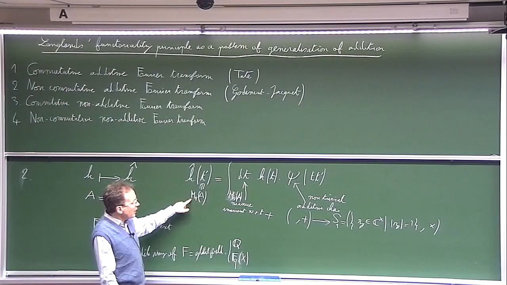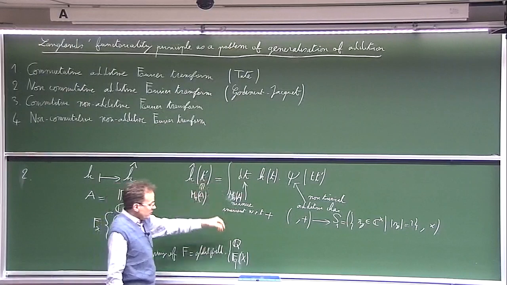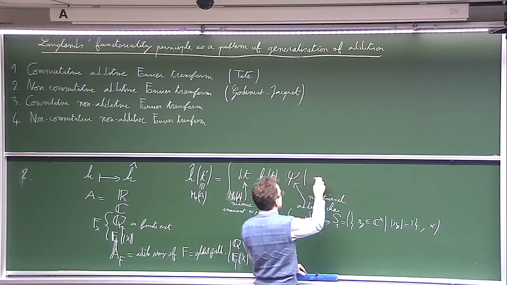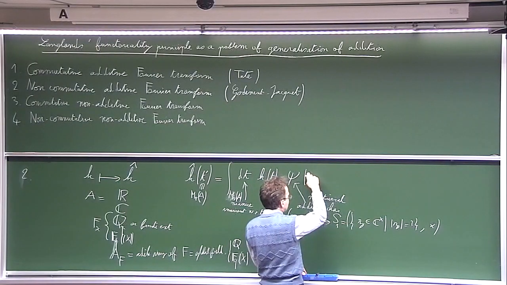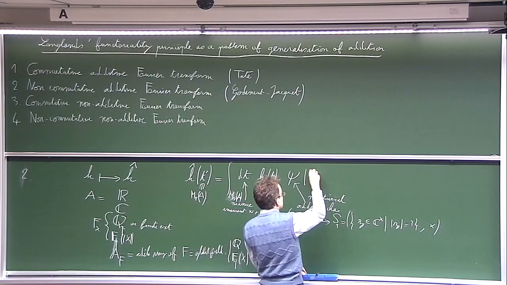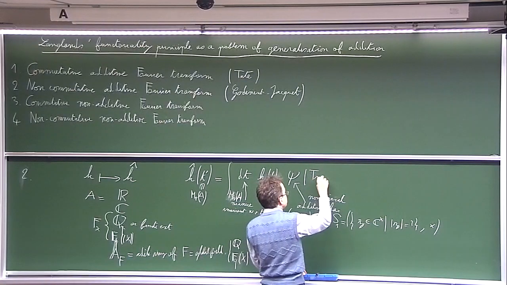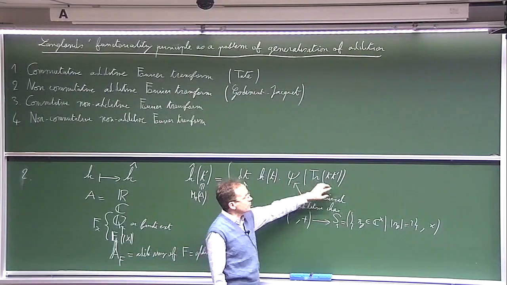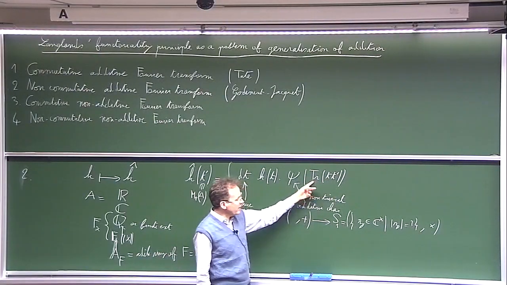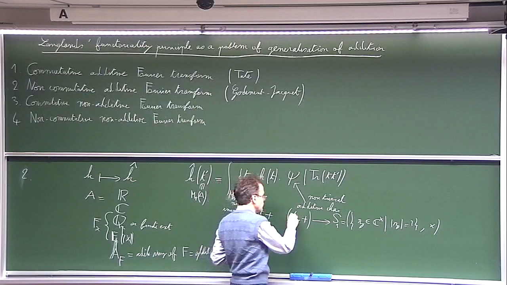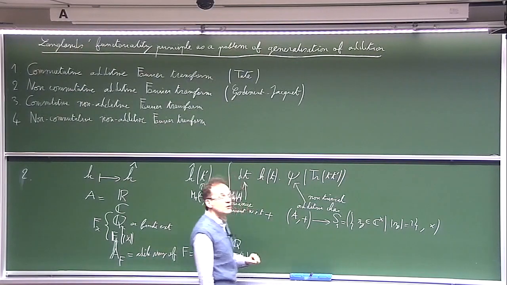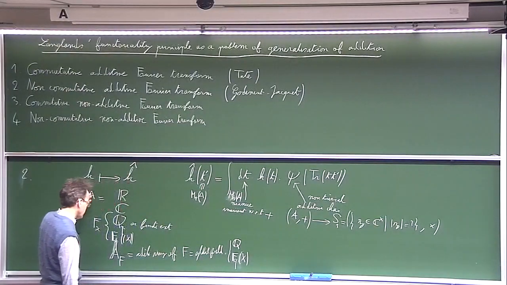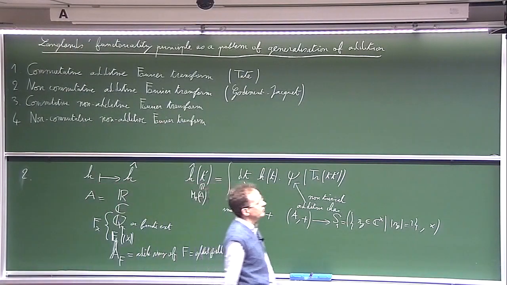So this formula does not need to be changed, except that here what you do is to replace psi evaluated at t t prime by just taking the trace of the product of the two matrices. The trace of a matrix is a scalar, an element of A, and here you are still with an additive character of A. So now this formula makes sense, exactly the same way as before.